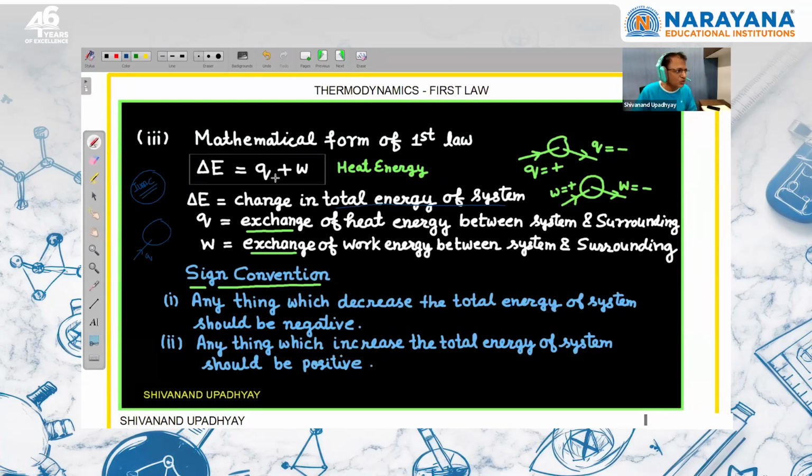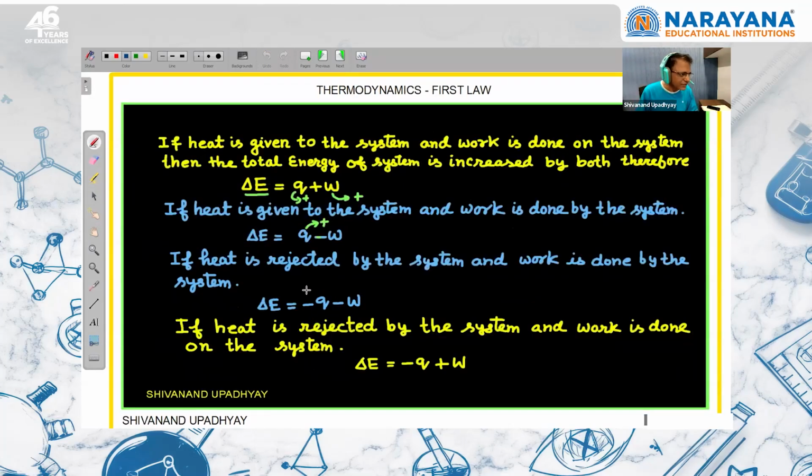Anything which decreases the total energy of the system. Suppose the system is a gas in a cylinder and the system is doing work against the surrounding. When this piston moves, the system is going to lose energy. So we'll say that anything which will decrease the total energy of the system should have a negative sign. So the positive and negative signs are very clear according to the IUPAC convention, right?